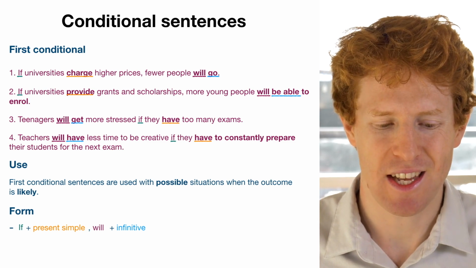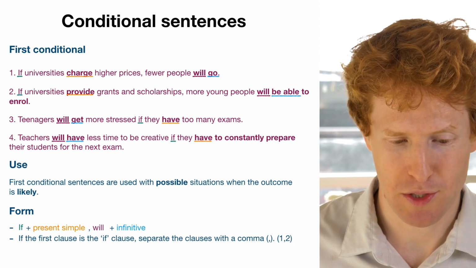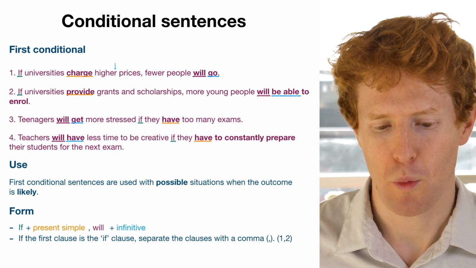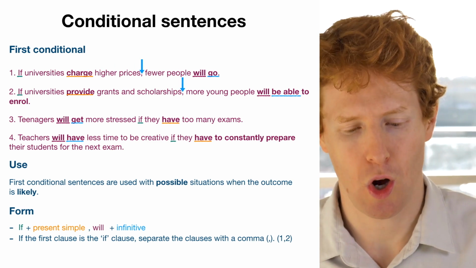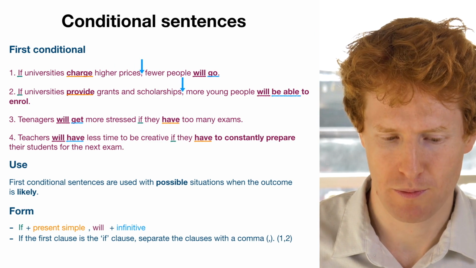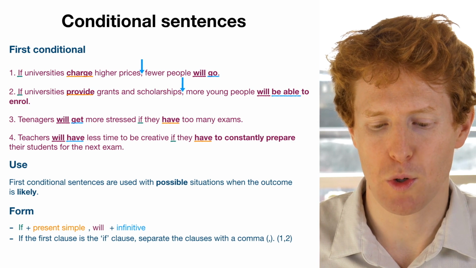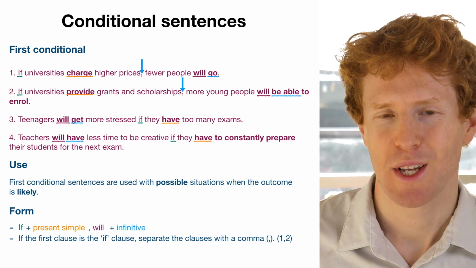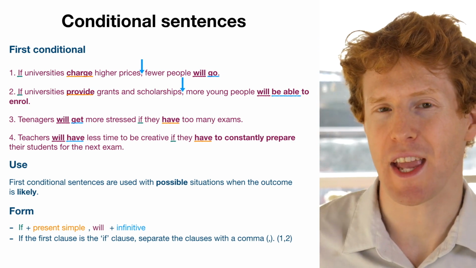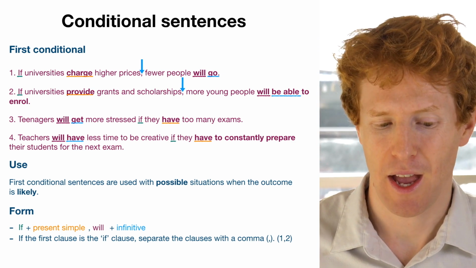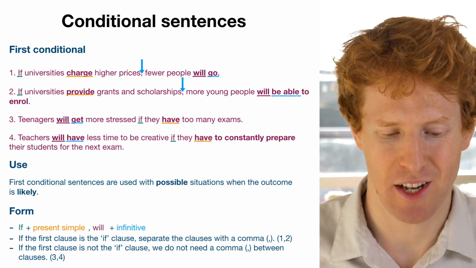Now you'll notice in sentence number 1 and 2 that if the sentence starts with the if clause, so in sentence number 1 and 2, we have a comma. So if universities charge higher prices, comma, fewer people will go. If universities provide grants and scholarships, comma, more people will be able to enroll. So when we start a sentence with a subordinate clause, we have a comma at the end of that subordinate clause. However, in sentence number 3 and 4, we see a different style.